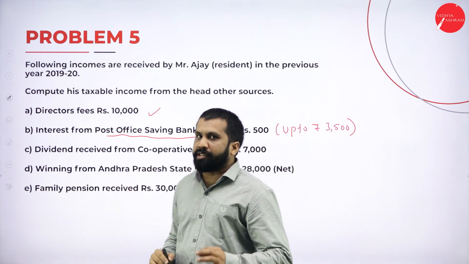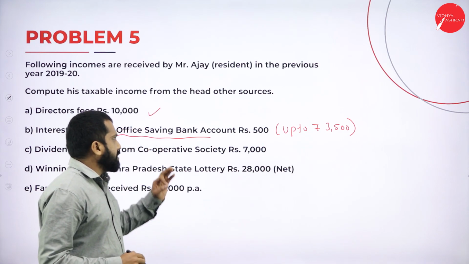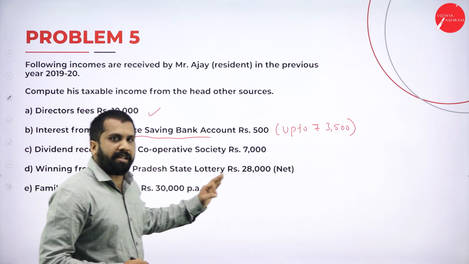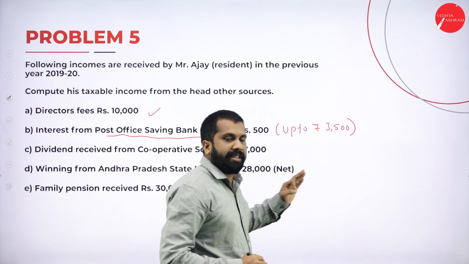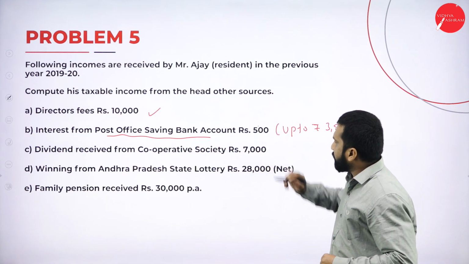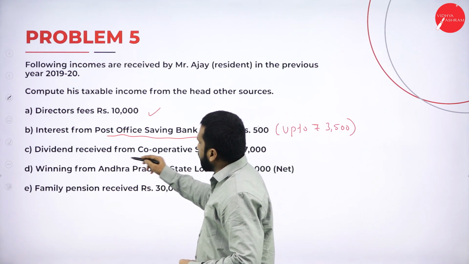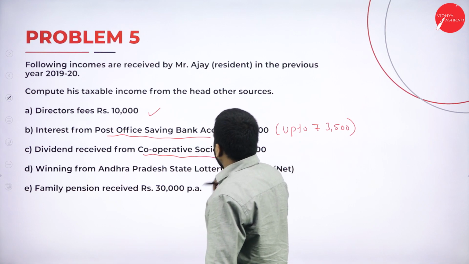So whatever interest received from POSB, Post Office Saving Bank Account, up to 3,500, we consider it as exempted. Now, under this is taxable or exempted? Exempted.